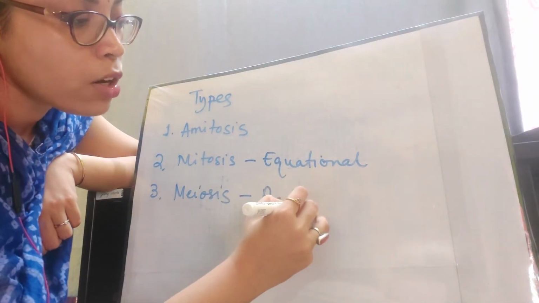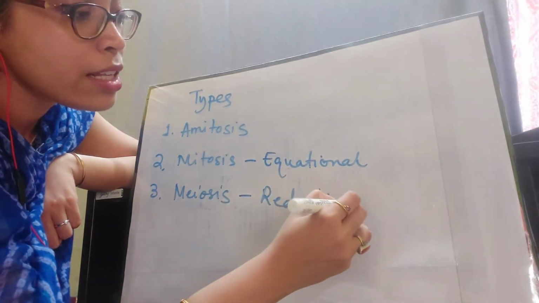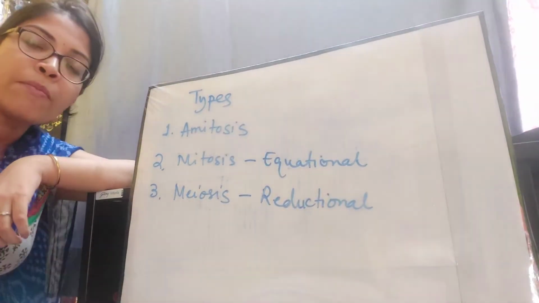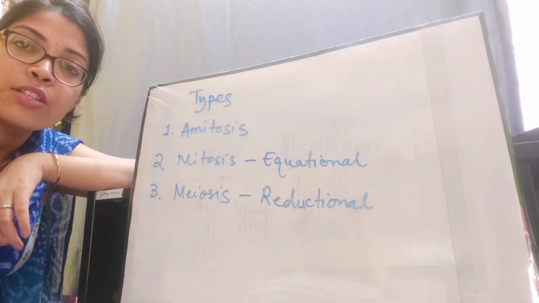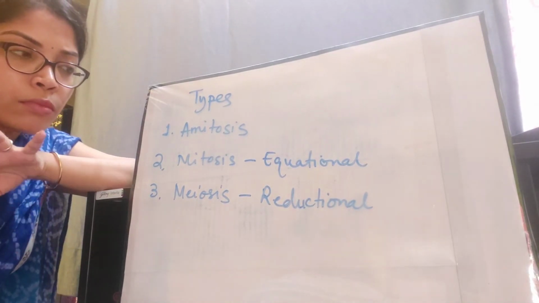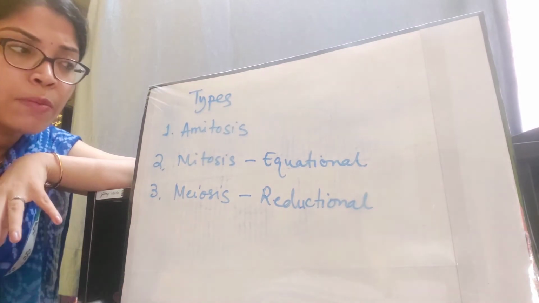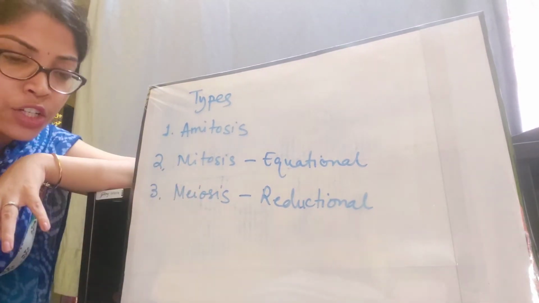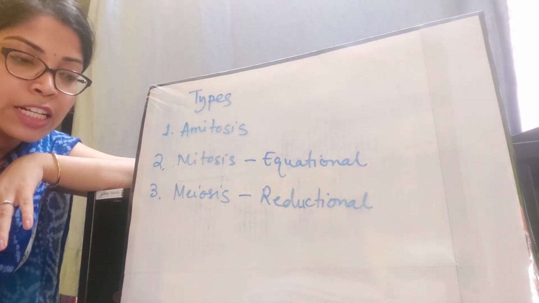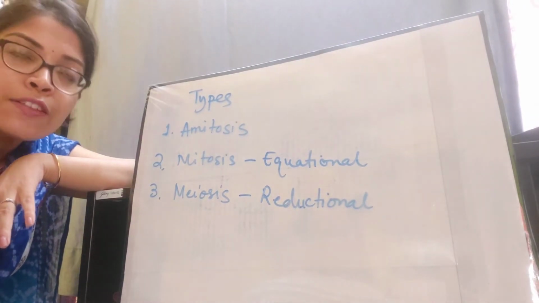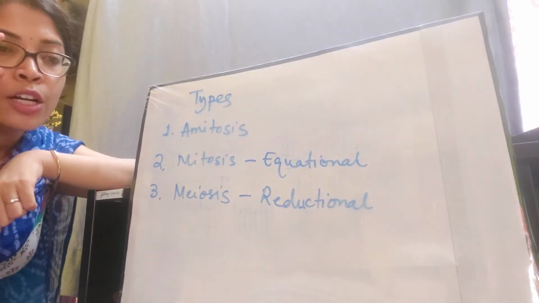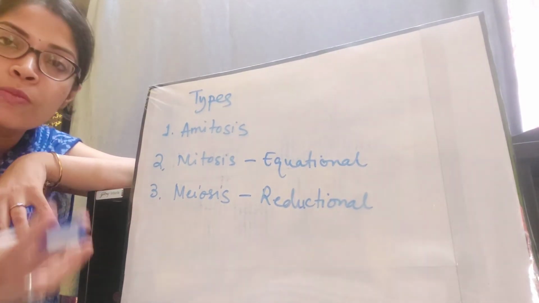Why? Because when this division takes place, the chromosome number in the daughter cells becomes half that of the mother cell. The chromosome number is reduced, which is why it is known as reductional division. It takes place only in gametic cells, because in sexually reproducing organisms, when two gametes come together they form a new organism.